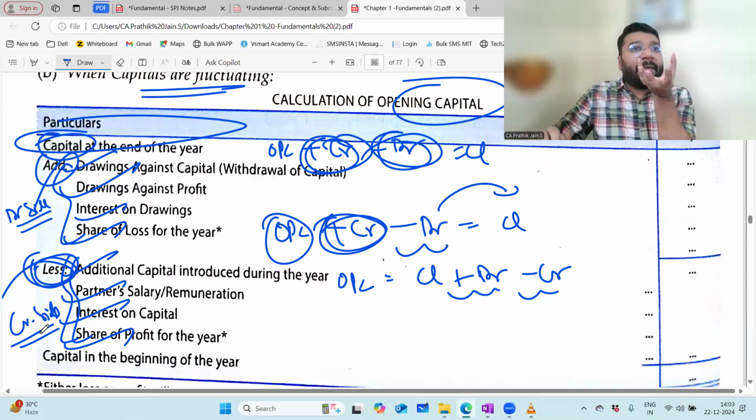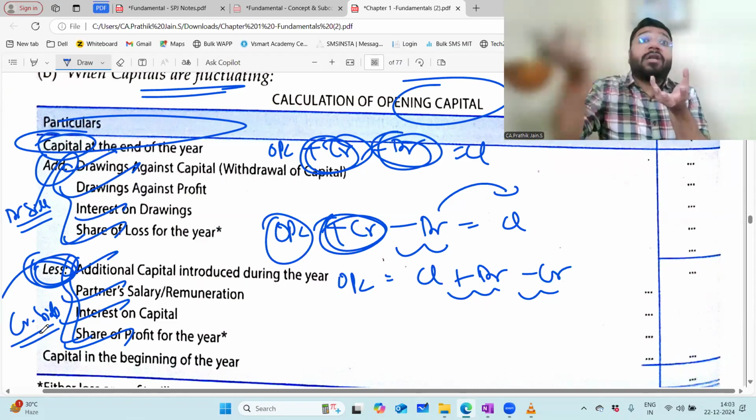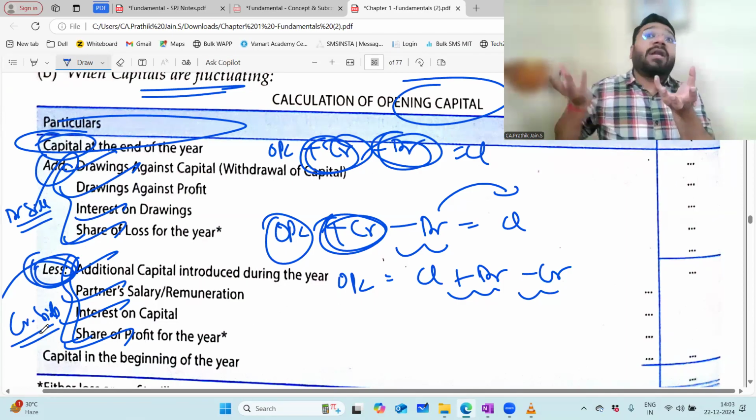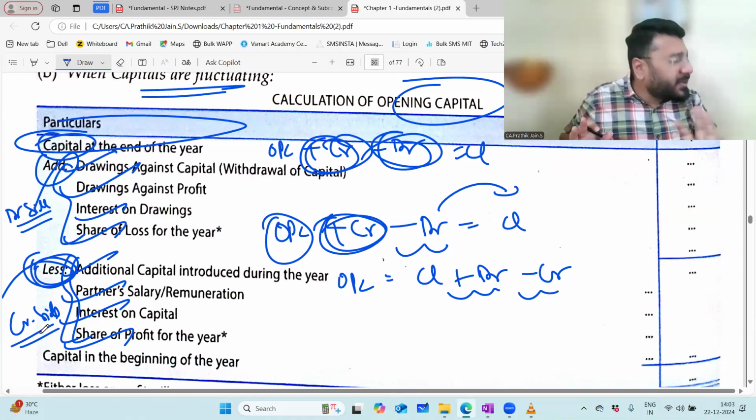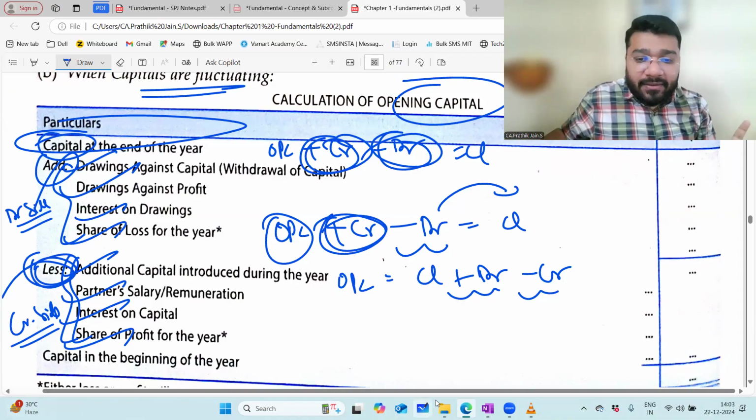Simple thing for getting closing capital. With opening, whatever was added, you will minus now. And whatever was subtracted, now you will add back. That's all. As simple as anything.